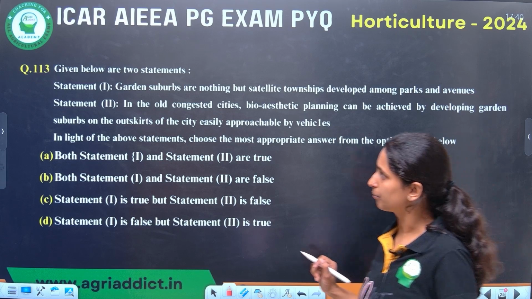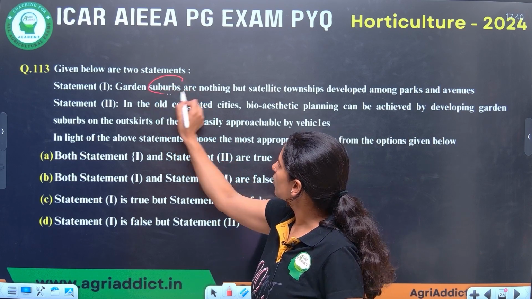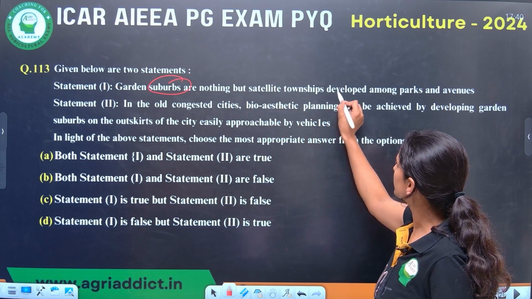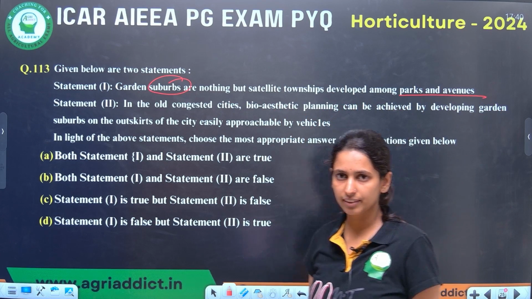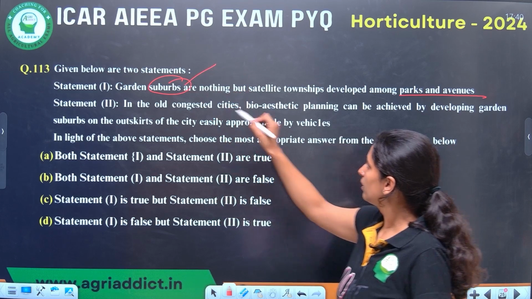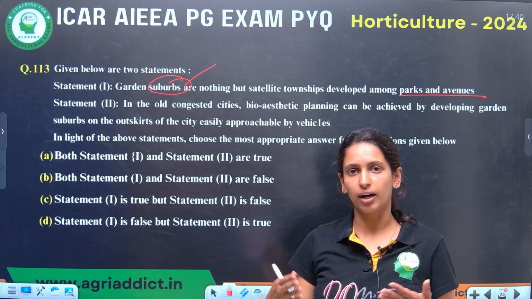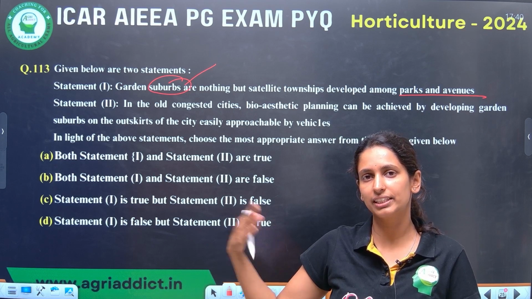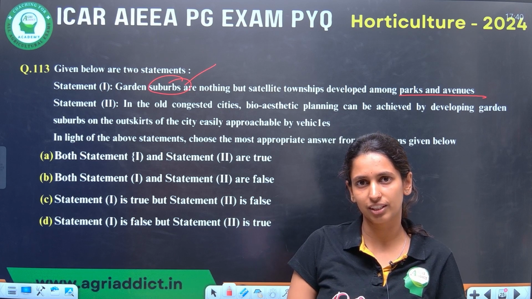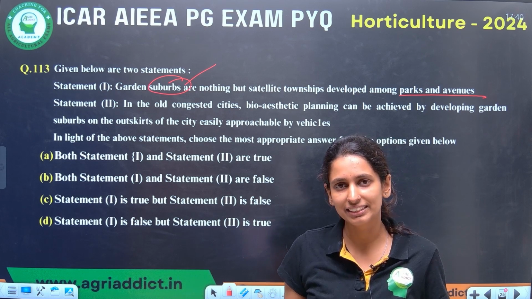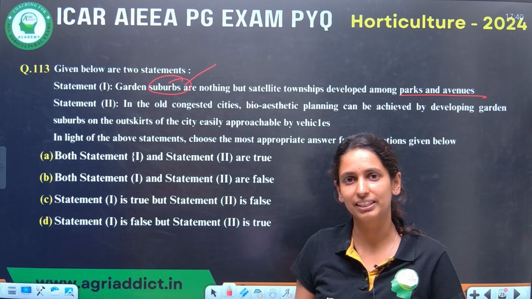Next statement type question. First statement. Garden suburbs are nothing but satellite townships developed among the parks, avenues. Okay, they have given this related to suburbs. Suburbs are nothing but a type of little garden or park developed outside the city. Because in urban areas there will be no space for development of a garden, especially in old cities like old Delhi.